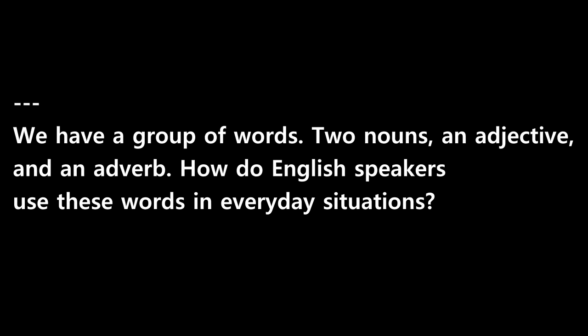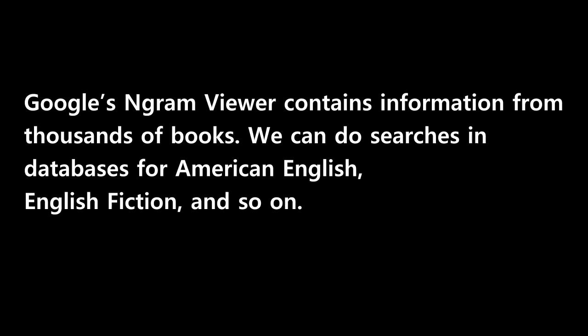We have a group of words, two nouns, an adjective, and an adverb. How do English speakers use these words in everyday situations? Google's Ngram Viewer contains information from thousands of books. We can do searches in databases for American English, English fiction, and so on.